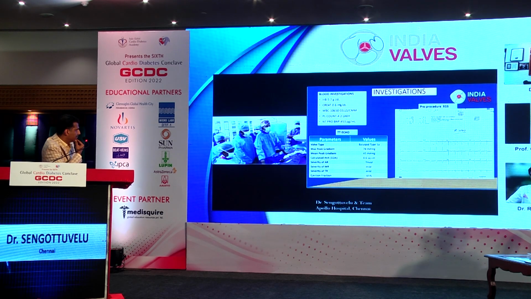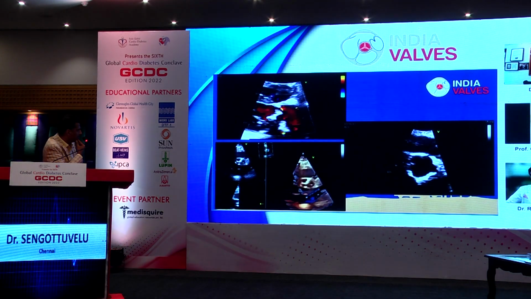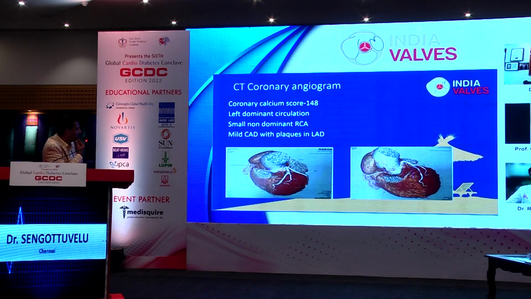Look at the echo of the valve gradients: the peak is 78 and the mean gradient 45, and the aortic valve area was 0.6. There is very trivial AR with a preserved LV function. It's a type 1 bicuspid, and you can see the fusion between the left and the right cusp. Here she had a left dominant system and minimal blocks in the LAD. Coronary calcium score was only 148. So in most of these situations, we don't generally perform a catheter coronary angiogram, and we go with the CT, unless we have a very high calcium score and interpretation of CT is difficult.